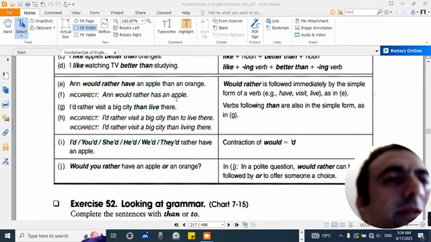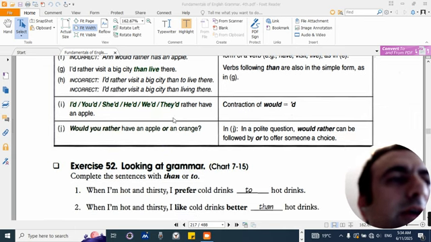Would rather is followed immediately by the simple form of a verb, for example have, visit, live, as in E. Verbs following than are also in the simple form, as in G. I'd, you'd, she'd, he'd, we'd, they'd rather have an apple: 'd is a contraction of would. J. Would you rather have an apple or an orange? In J, in a polite question, would rather can be followed by or to offer someone a choice.